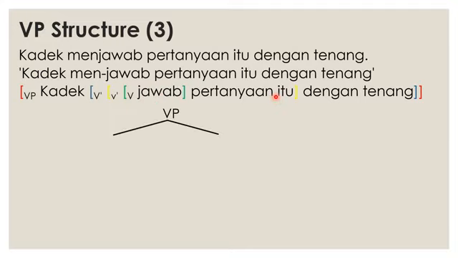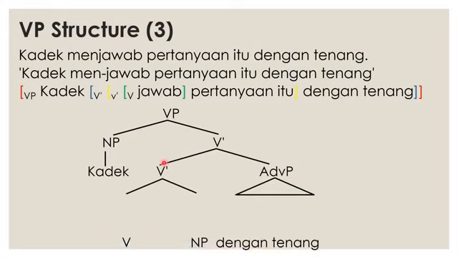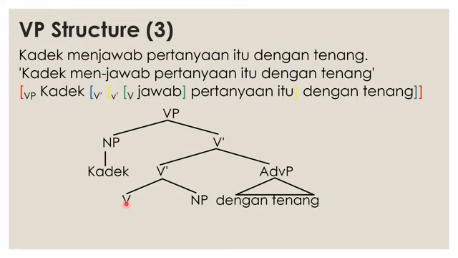We have the diagram, the NP Kadek. So the VP here branches into NP and V bar, and Kadek is the specifier. Remember, specifier is a daughter of the maximal projection, VP, and a sister of V bar. This is a specifier, and then the V bar here branches into another V bar and adverbial phrase. And the adverbial phrase here branches again into V and NP.